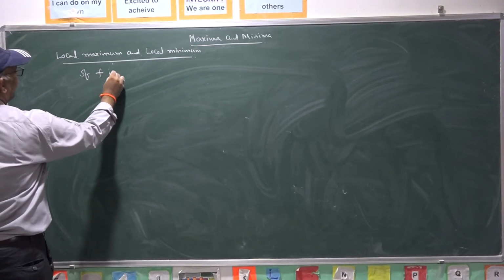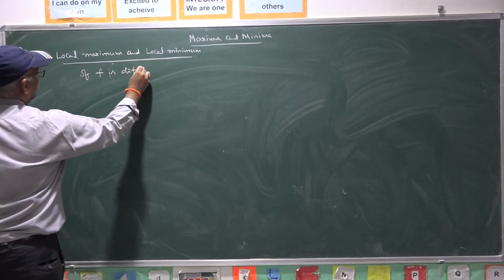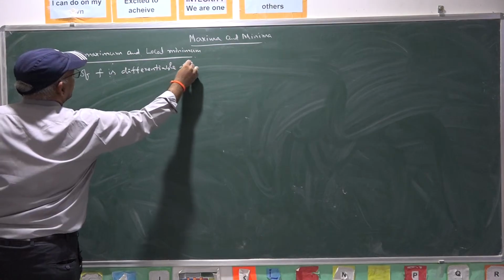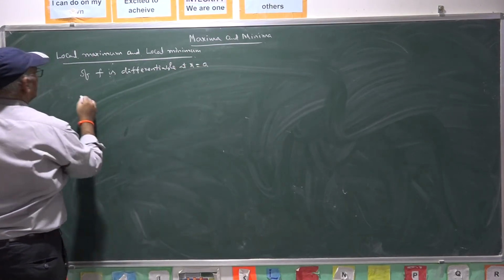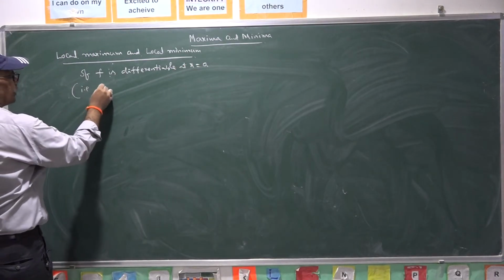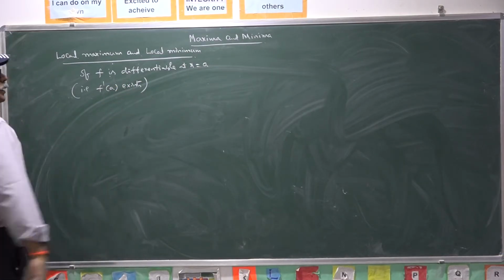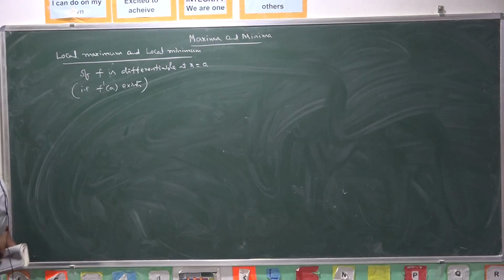If f is differentiable at x equal to a, that is, f dash a exists, then first,